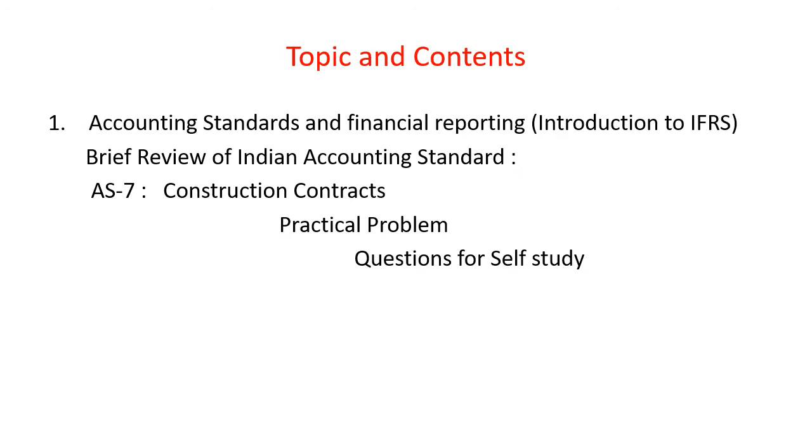In this, accounting standard 3, cash flow statement, second, AS7 construction contracts, and AS12 accounting for government grants, and AS15 employee benefits revised, and AS25 interim financial reporting. From this, in this video, we will discuss accounting standard number 7.